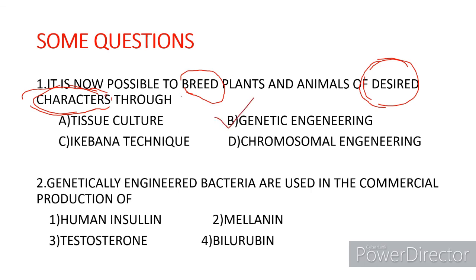That is genetic engineering. And the next question is, genetically engineered bacteria are used in the commercial production of. Genetically engineered means genetically modified bacteria are used in the commercial production of human insulin, melanin, testosterone, or bilirubin. I have discussed this many times during the lesson, and please put the answer in the comment box. Okay.